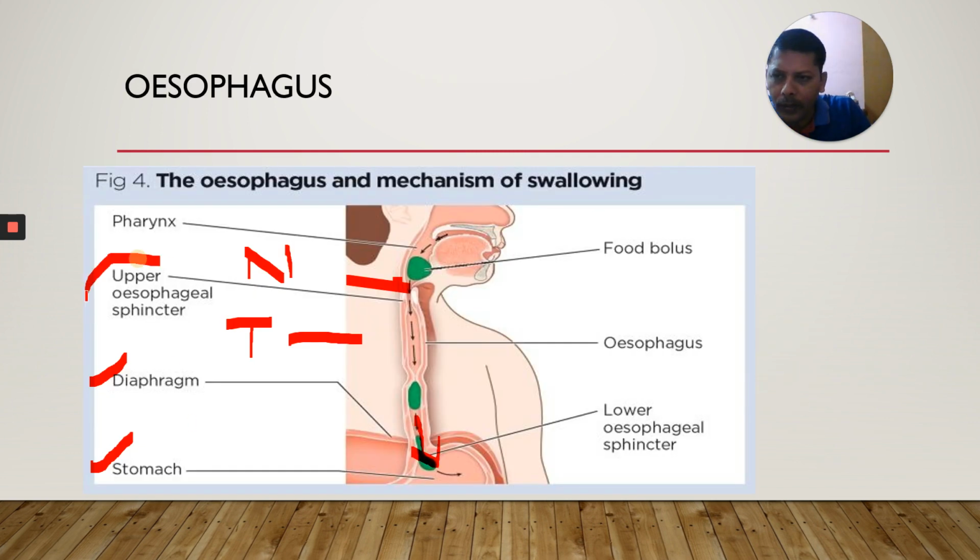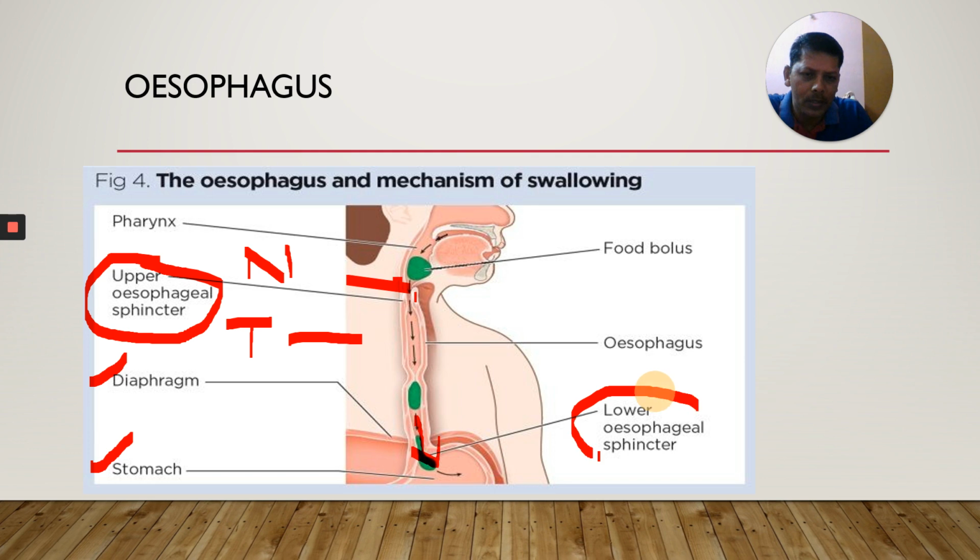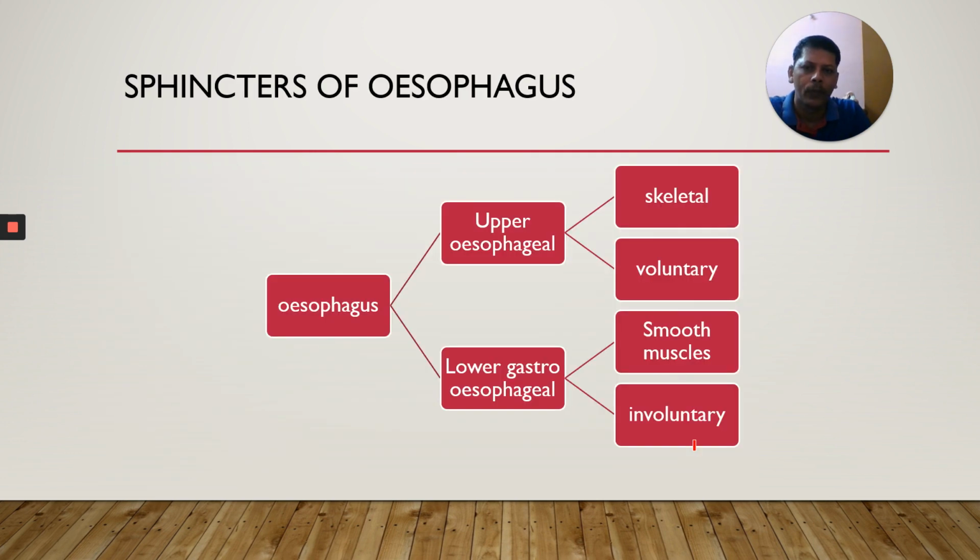Look here. This is the upper esophageal sphincter. It is not mentioned in our textbook. You can see there is a sphincter here, the upper esophageal sphincter at the beginning of the esophagus. This is the lower esophageal sphincter, called the cardiac sphincter or gastroesophageal sphincter. The esophagus has two sphincters. At the beginning of the esophagus, there is the upper esophageal sphincter.